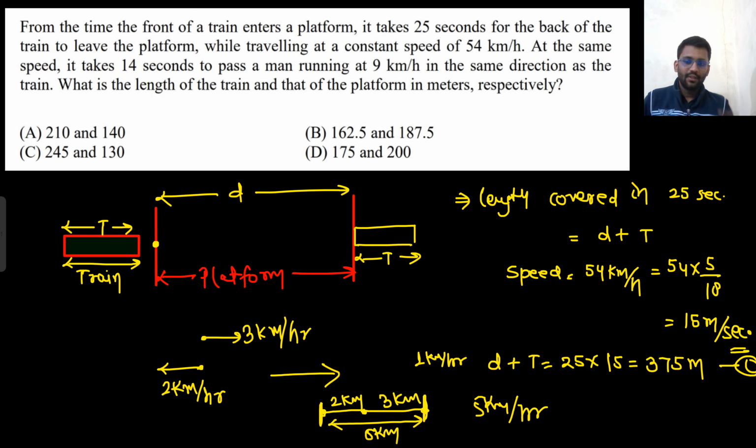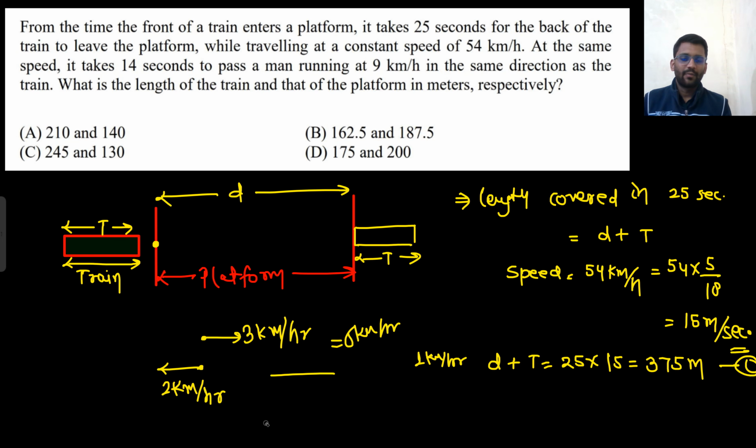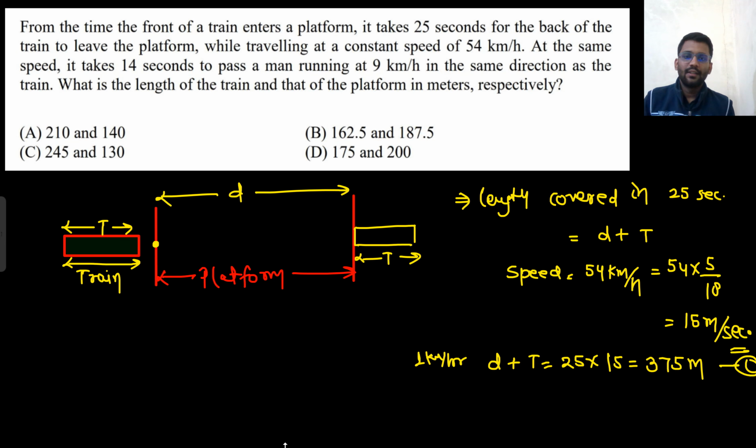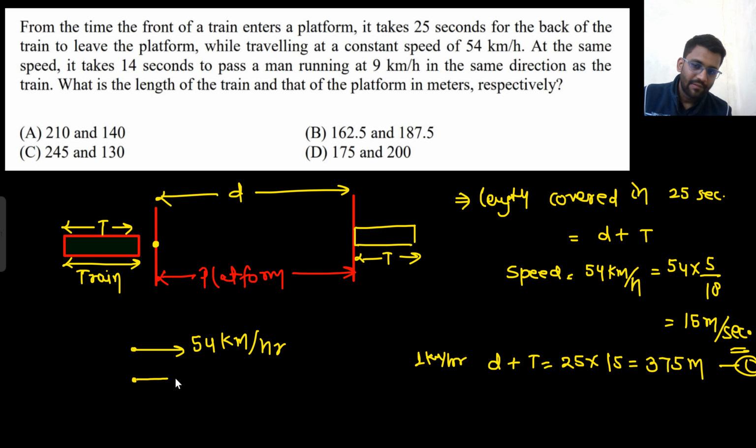So 3 kilometer here, 2 kilometer here. Change the direction of this speed: 3 plus 2, 5 kilometer. So relative speed is 5 kilometer per hour. Okay. Now let's check a point. That is, now our train is running at 54 kilometer per hour, and the guy is running at 9 kilometer per hour in the same direction.